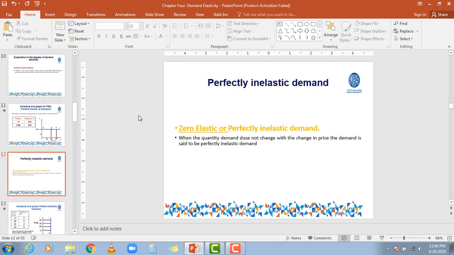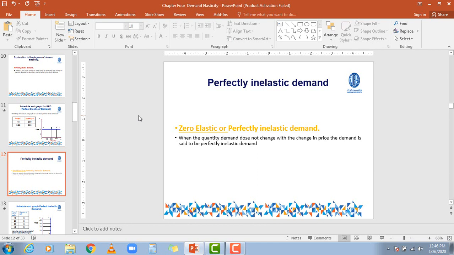Okay, my dear friends, what do we mean by perfect inelastic demand? Perfect inelastic demand or zero elastic demand is a situation where even a big change in the price level may not bring any change in the quantity demanded. In simple words, quantity demanded will not change as a result of a change in the price level.